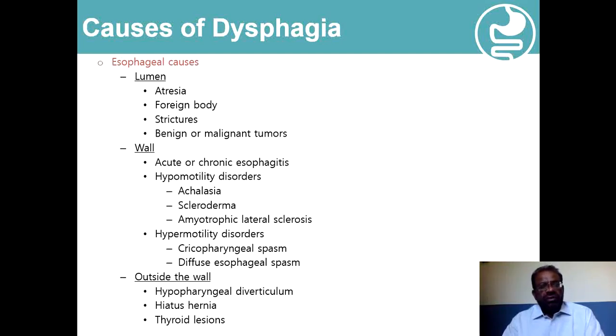and the most common one is amyotrophic lateral sclerosis, where we have a combination of involvement of both the upper motor neuron and the lower motor neuron. So these patients commonly present with features of upper motor neuron involvement in the upper limbs, upper motor neuron involvement in the lower limbs, and lower motor neuron features in the upper limbs.